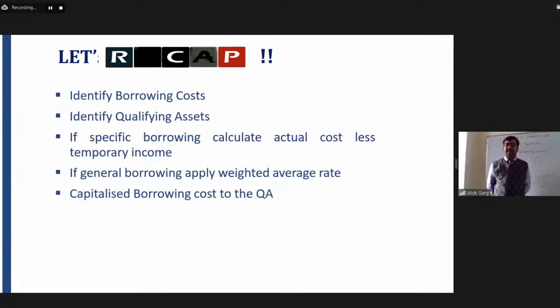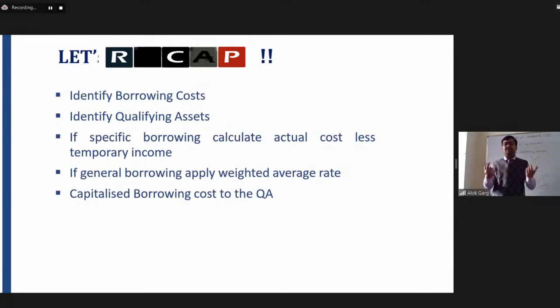We discussed commencement date. Commencement date is the date when 3 conditions are satisfied at a common date, which is: loan has been taken, expenditure on the asset has been incurred, and activities necessary to bring the asset to its intended use or sale have started. So from the commencement date, borrowing cost is required to be capitalized, and before the commencement date, borrowing cost is required to be charged to P&L.